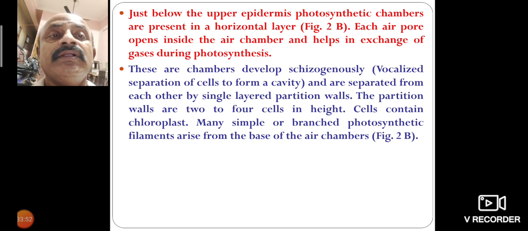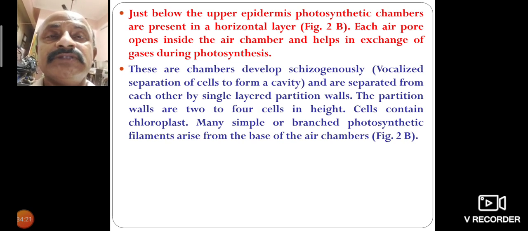These chambers develop schizogenously and are separated from each other by single layered partition walls. The partition walls are 2 to 4 cells in height. Cells contain chloroplasts. Many simple or branched photosynthetic filaments arise from the base of the air chambers.